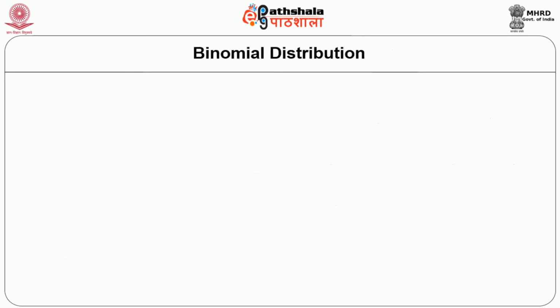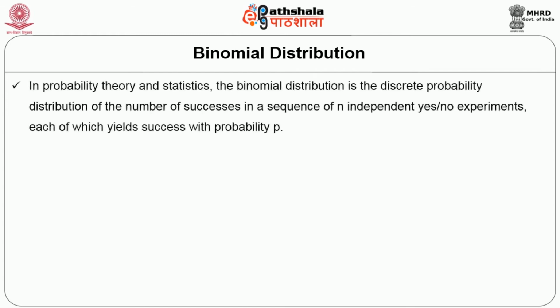Now let us understand another very popular distribution, the binomial distribution. In probability theory and statistics, the binomial distribution is the discrete probability distribution of the number of successes in a sequence of n independent yes or no experiments, each of which yields success with probability p.